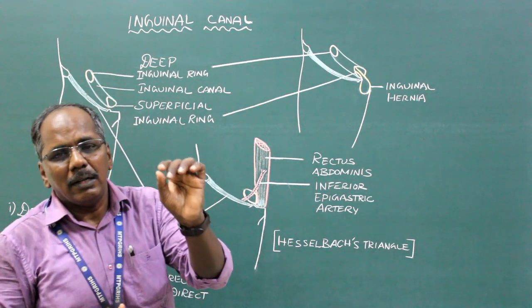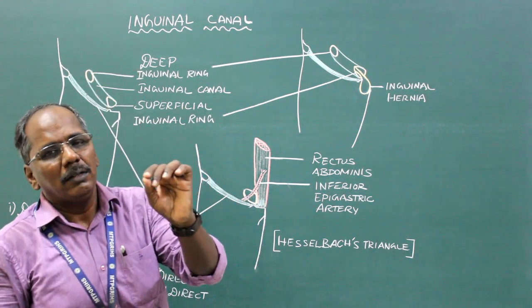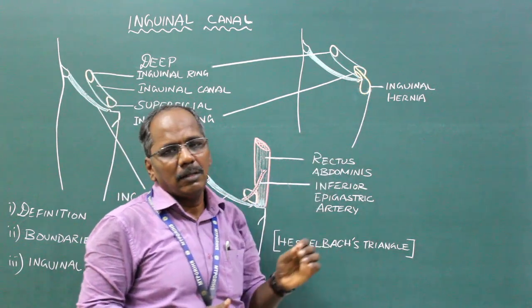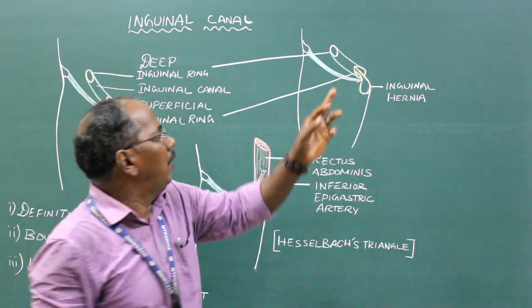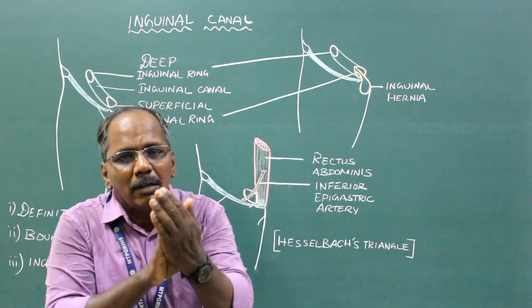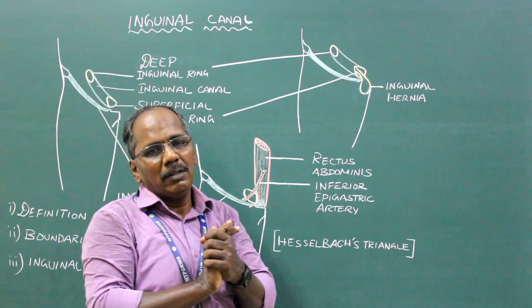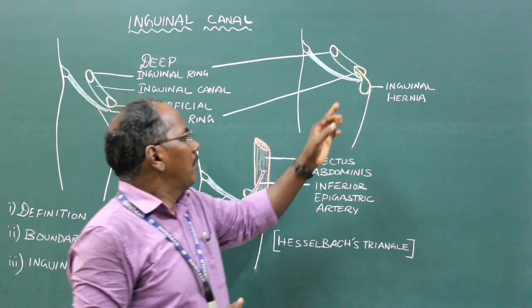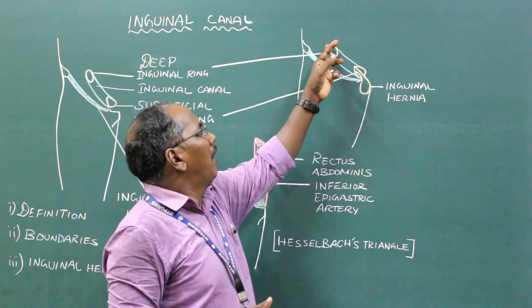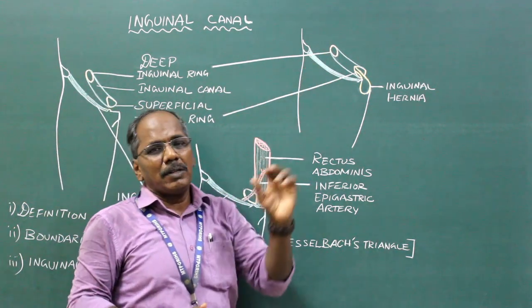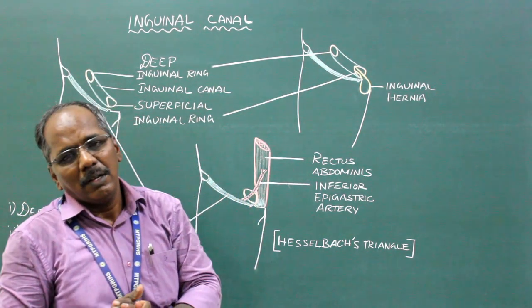See, in direct inguinal hernia, the hernial sac enters the inguinal canal by pushing the posterior wall of the inguinal canal. Whereas in the indirect inguinal hernia, the hernial sac enters through the deep inguinal ring. So that is the first difference.